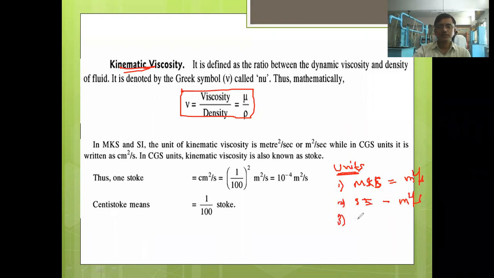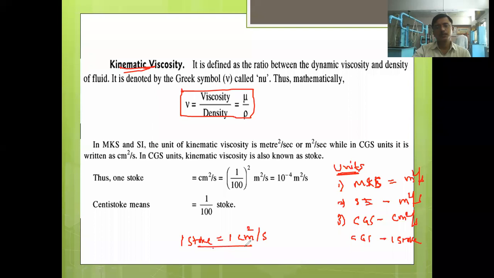Third, CGS: centimeter square per second. In CGS, 1 Stokes. Okay, write down this: 1 Stokes is equal to 1 centimeter square per second.